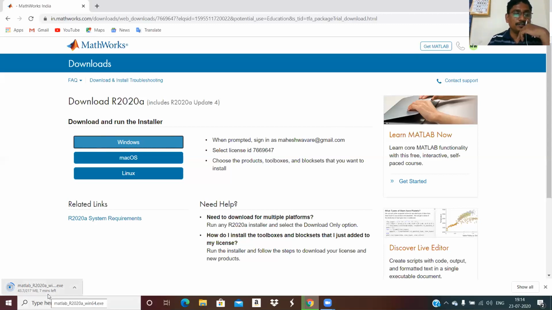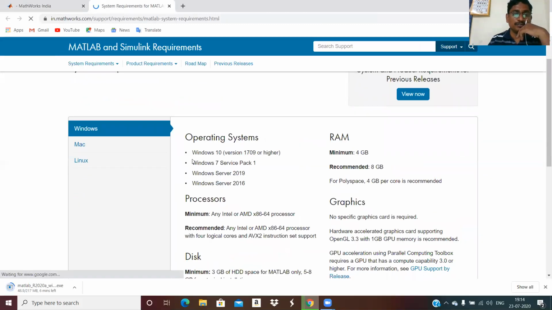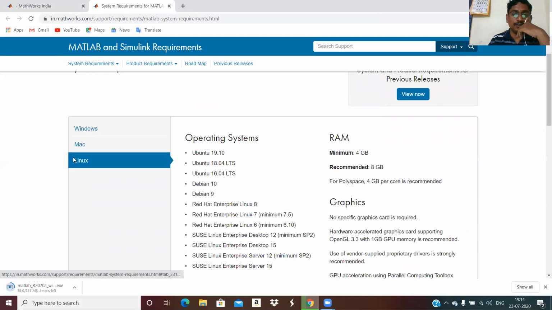Okay, it is taking time. The system requirements are mentioned here. You can see what your system requirements are. Suppose your Windows 10 version, Windows 7 Service Pack, Windows Server 2016. Minimum you must have 4 GB RAM, but the recommendation is 8 GB. For Windows, for Macintosh you can see. For every operating system, the recommendation is 8 GB RAM, but minimum 4 GB will work, but your system may get slower.